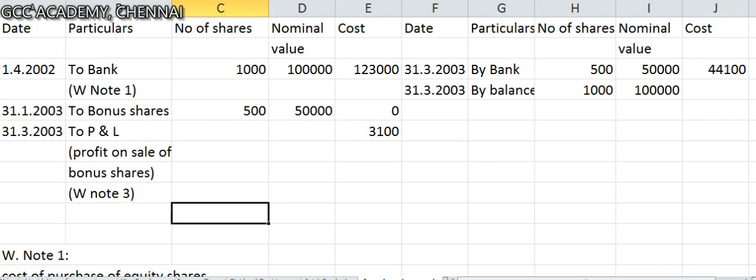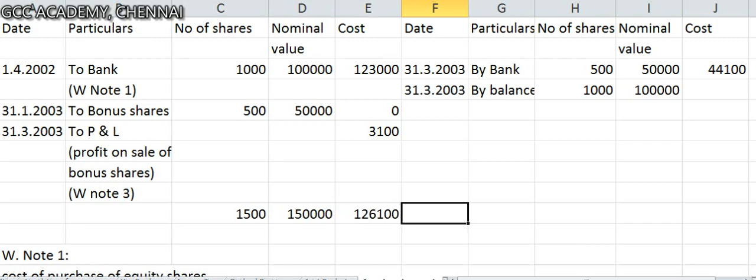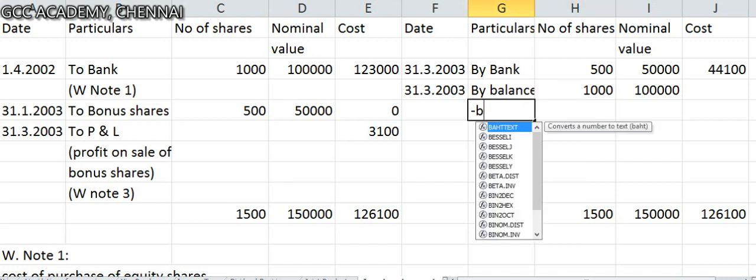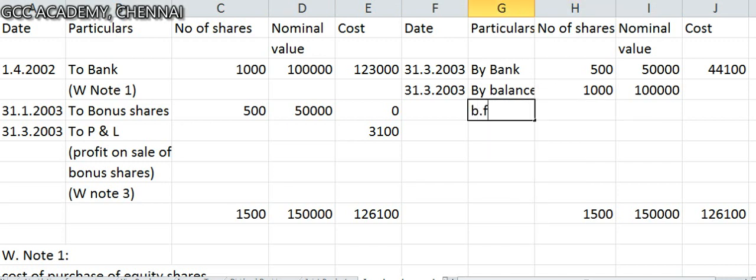Total 1,500, 1,50,000, 1,26,000. So the balancing figure is your closing value of investments, 82,000. Are you able to understand this?